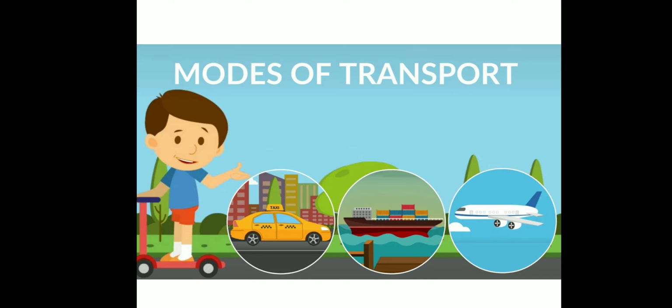Yes, we all love to go out and have fun. We go to our friend's house, we go to see our relatives, we go to our school, and sometimes we go to far off places to spend our holidays. We take three different means of transport to help us reach these places. There are three modes of transport, namely land transport, air transport, and water transport. Let us recall one by one.